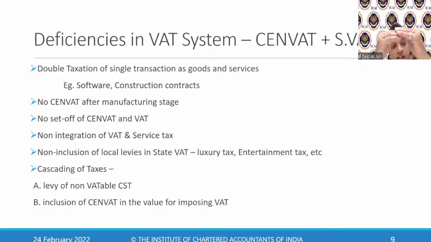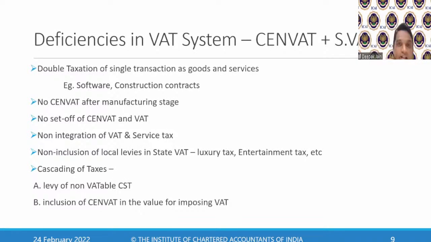Similarly, there was no integration between VAT and service tax. I gave you this example that I am a service provider. I am buying goods. On the goods, the input tax I pay, I cannot claim the credit of that. There was no integration between my VAT purchases and my service tax.